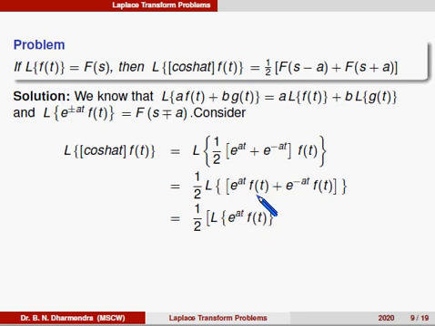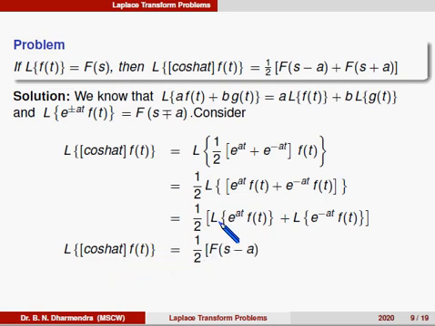We can apply the linear property plus Laplace of e power minus at into f of t. By using the shifting formula, it can be written as Laplace of cos hyperbolic at into f of t is equal to 1 by 2 into, the first one is f of s minus a, because the positive sign is there. So therefore, positive sign is there, it can be written as f of s minus a. If it is a negative term in the exponential, that is f of s plus a. The second term is a negative term, that is plus f of s plus a.